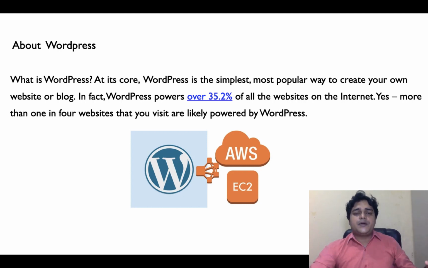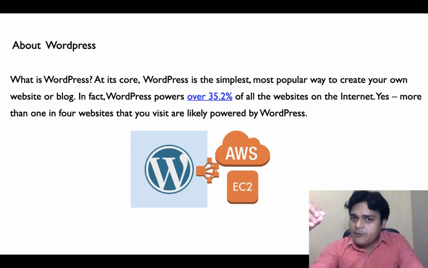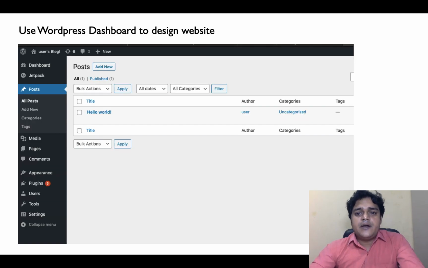So guys, we'll discuss how to create a WordPress server over Amazon Web Services. If we're talking about WordPress, the WordPress server is used by up to 35.2% worldwide. Means 35% of the world's websites are running with the help of WordPress servers. And finally, we'll discuss how we can access the WordPress dashboard, and with the help of the dashboard you are able to create your own website and host it with the help of AWS. So guys, this is our agenda.